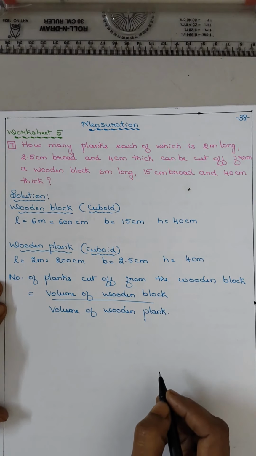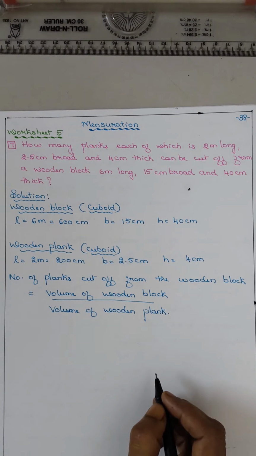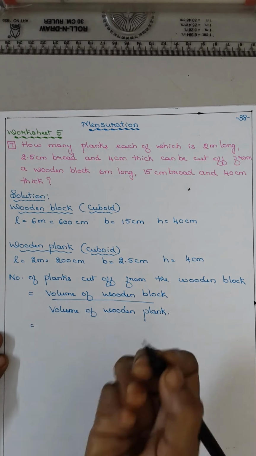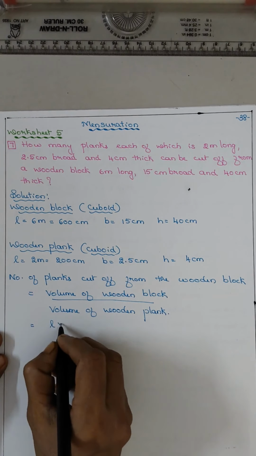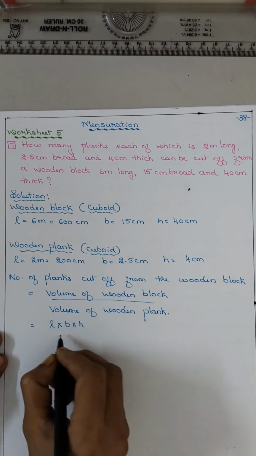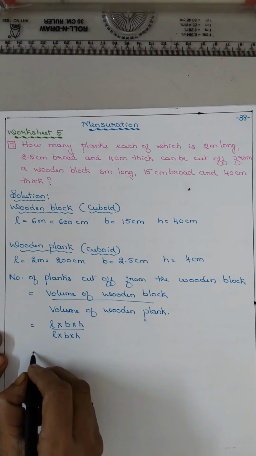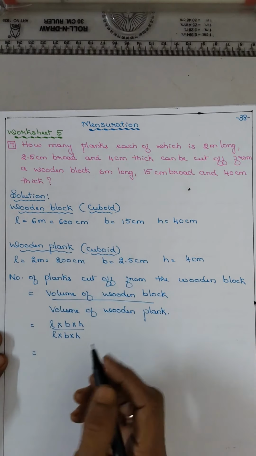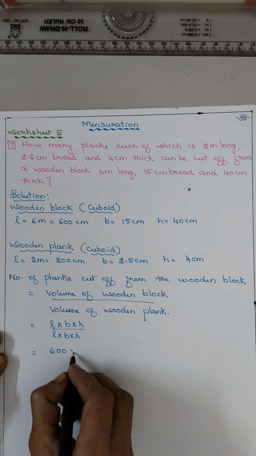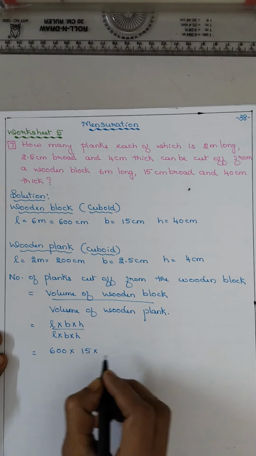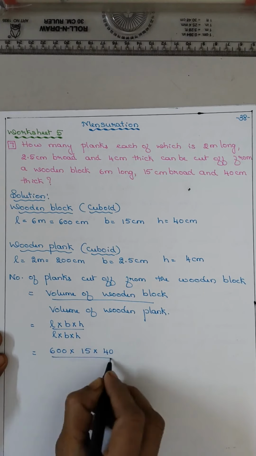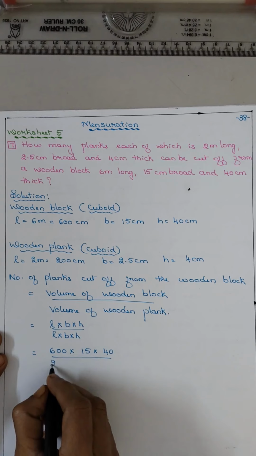Volume of the bigger one upon volume of the smaller one. So both are cuboid. So length into breadth into height upon length into breadth into height. Right, length 600, 15, 40 upon 200,